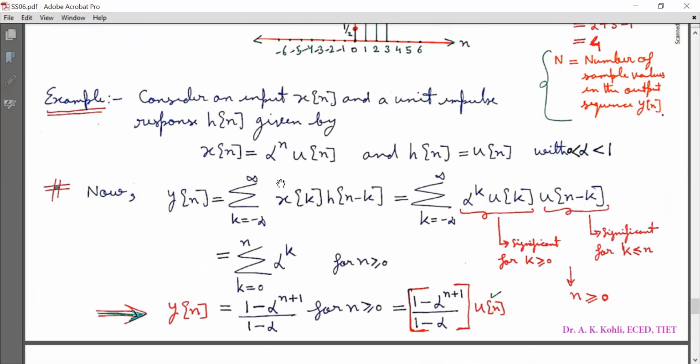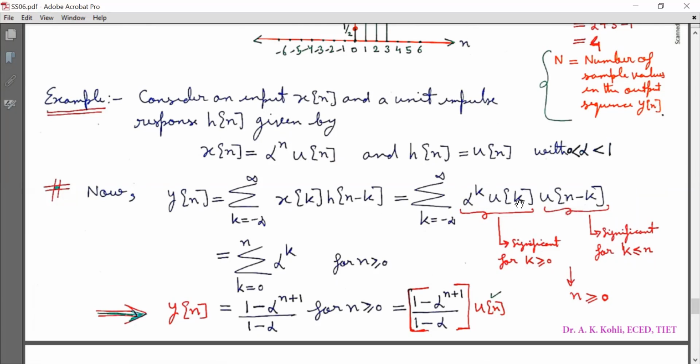Now I will substitute the values of xn and hn. So here it is alpha raised to k uk, and here it is hn minus k, so there will be un minus k. So yn is equal to summation k running from minus infinity to infinity, alpha raised to power k uk, u bracket n minus k. Now we will critically analyze this.